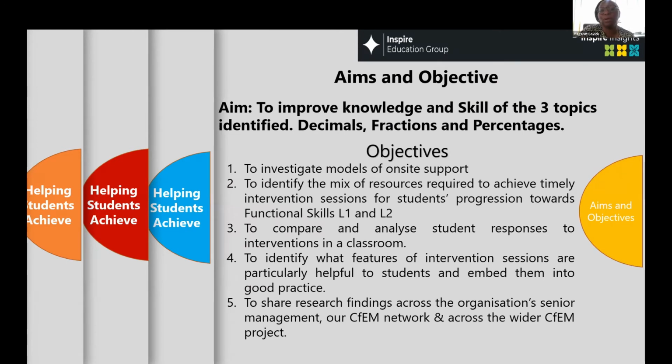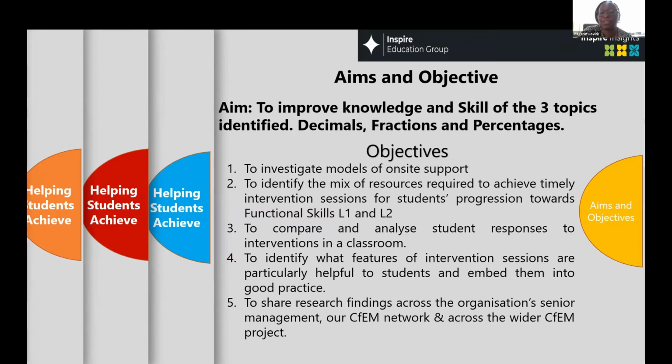So with all of that involved in our context, we identified about 5 aims that we wanted to look at. The first is to investigate models of on-site support. So how do we support these students? Then, to identify a mix of resources required to achieve timely intervention for students to help them progress in functional skills level 1 and level 2, and obviously especially in those 3 identified topics.